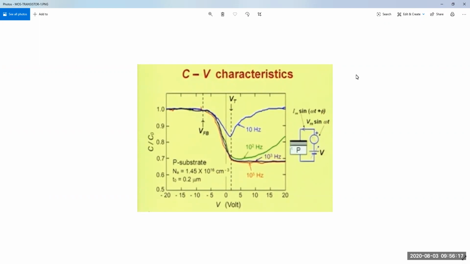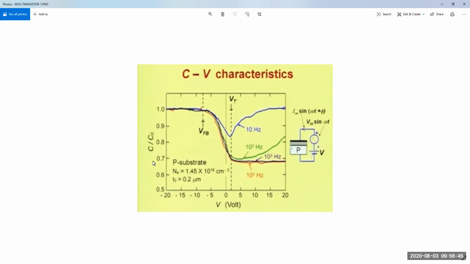So here is the typical MOS capacitor curve. You can see the voltage range is minus 20 to plus 20, and on the y-axis you can see C by C0. I'll discuss what C and C0 are. This is the normalized capacitance of a MOS capacitor. C0 is the ideal capacitor and C is the actual capacitor of the MOS.